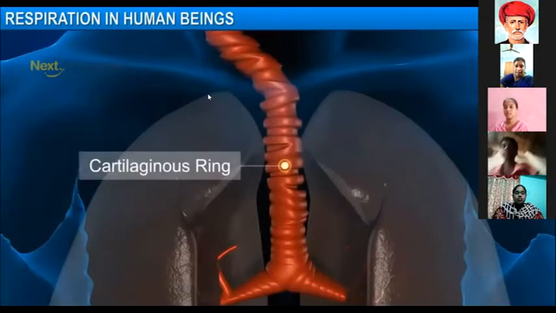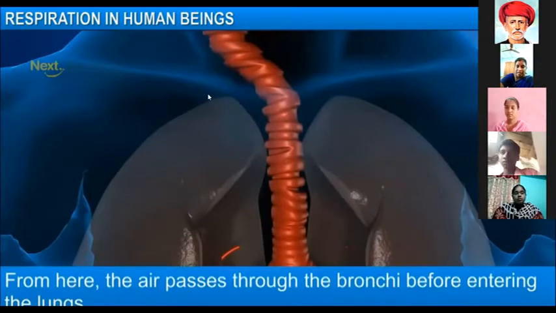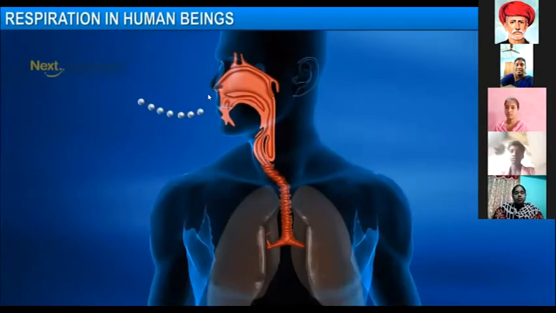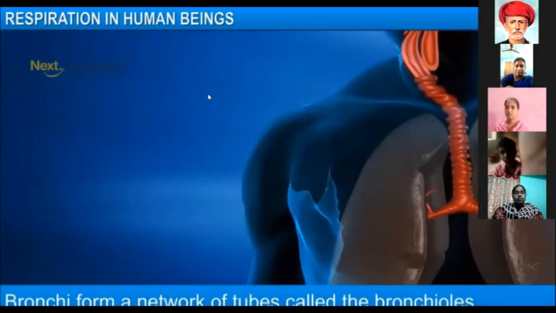There is a tube-like structure, the trachea, covered with cartilage rings. Ring-like structures are there, no? Those are cartilage rings. See, the oxygen is carried to the lungs.